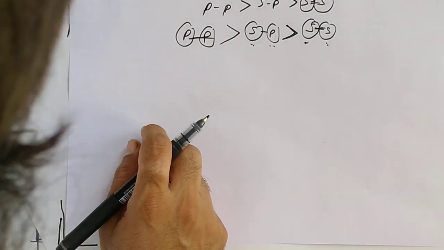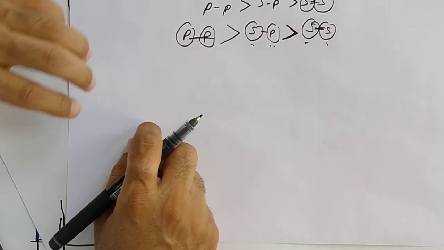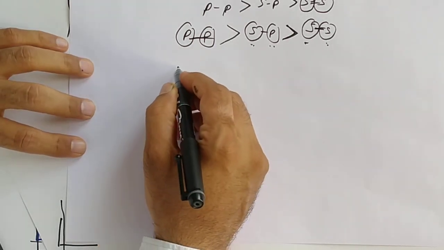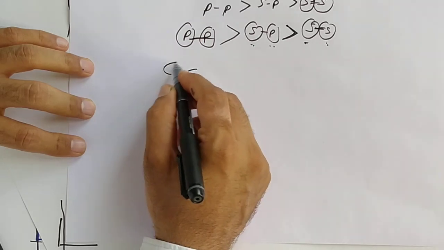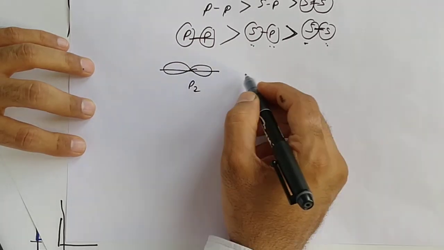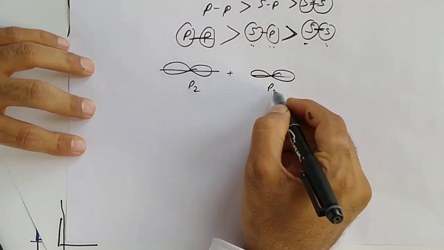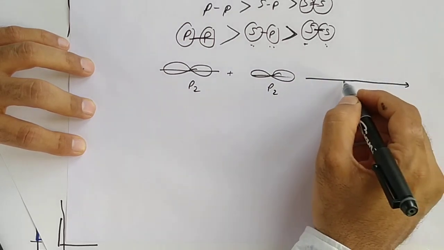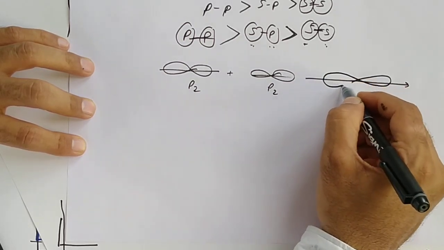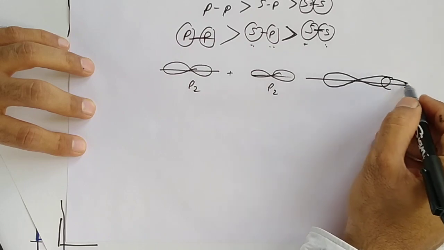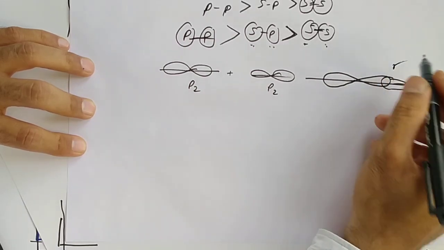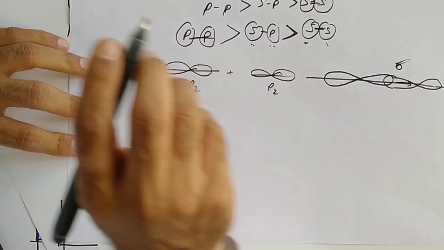And now overlapping occurs on the same axis. Yes, when two Pz are coming for overlapping, if overlapping occurs on the same axis, the bond will be strong.